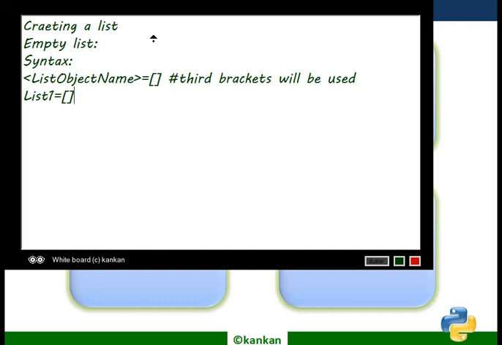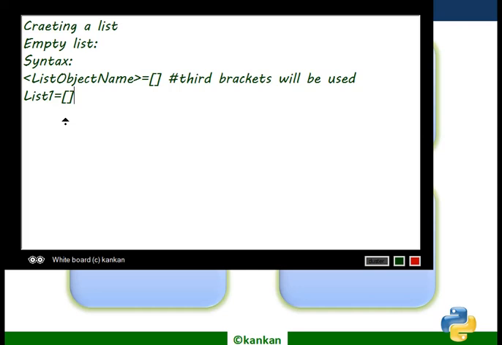So you need to use square brackets to declare or create a list. Now test whether it is a list or not. I have already written the syntax of tuple; first brackets will be used.